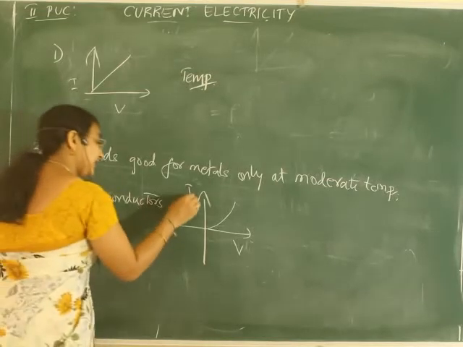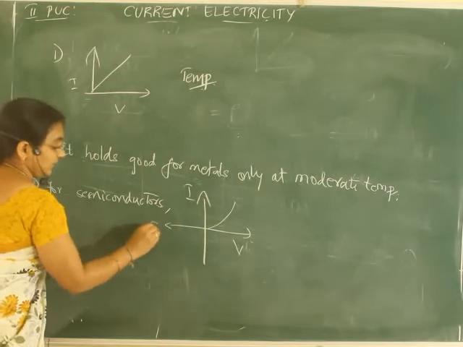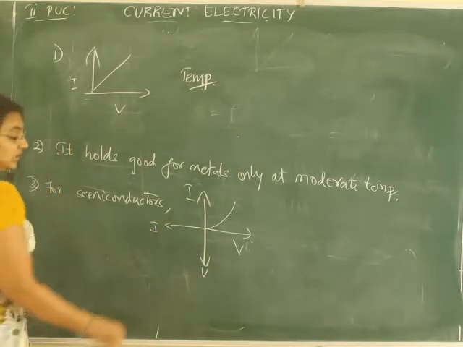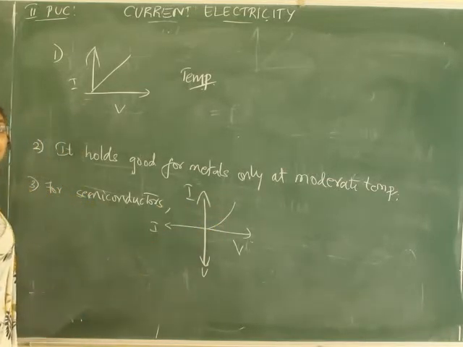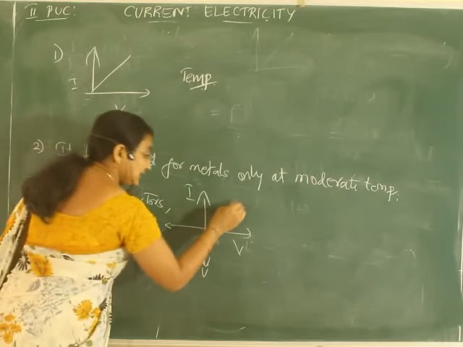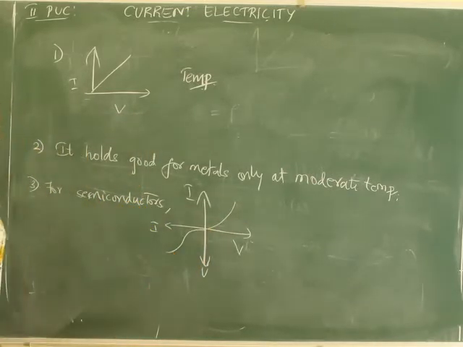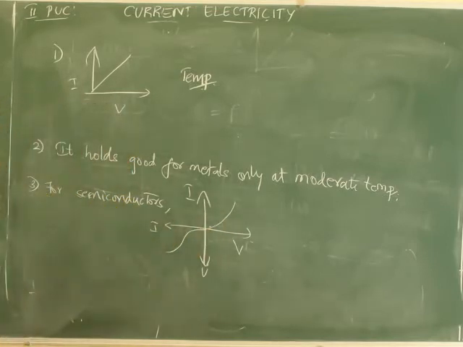But if we give the same current in the reverse direction, the graph will not be the same as this curve. Change in the graph. This same curve will not repeat here.